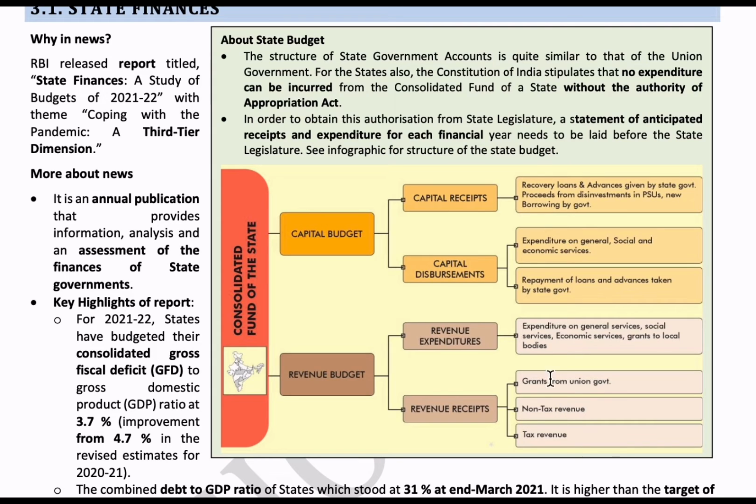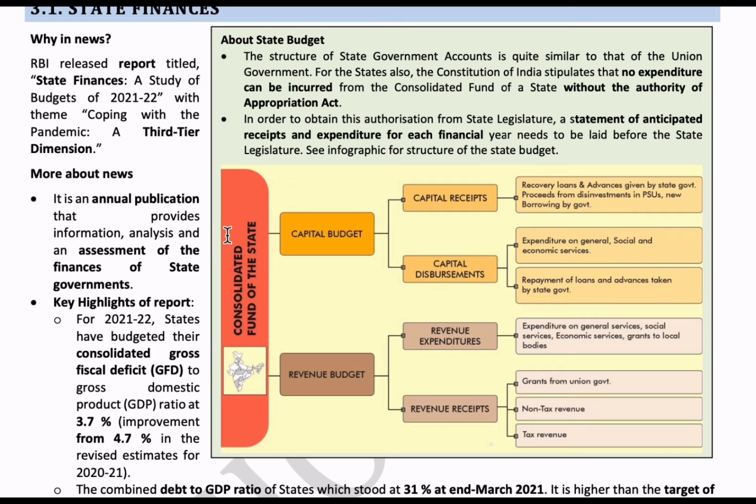And next is revenue expenditure. The money which we get under revenue receipts, we spend on revenue expenditure, that is, by spending money on general services, social and economic services, grants to local bodies, etc. I hope you got a clear idea on this topic. So we will get into the main topic.